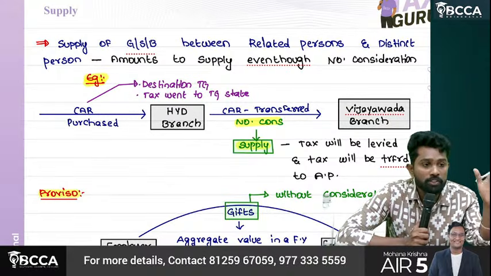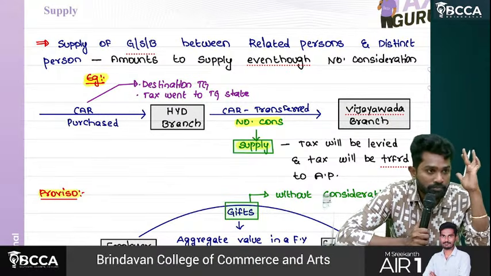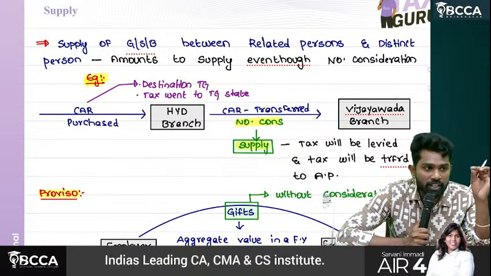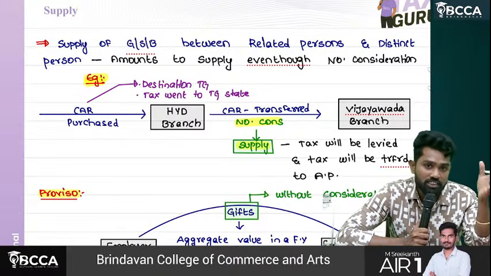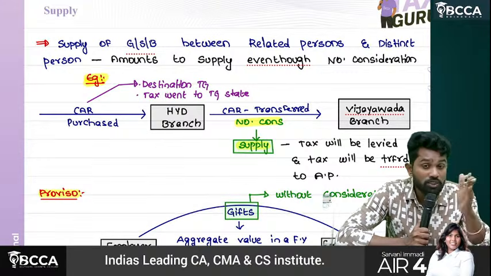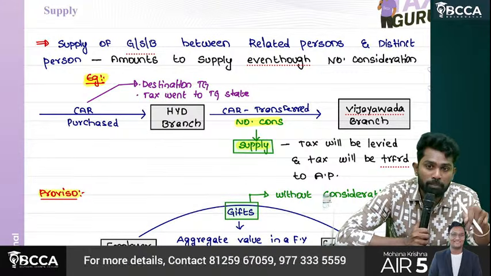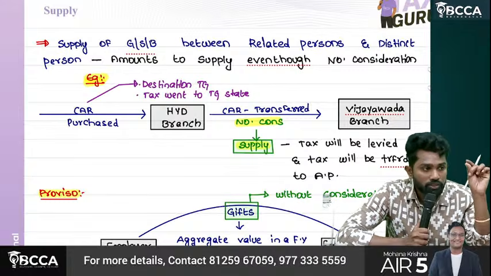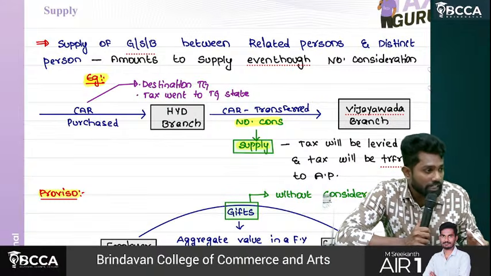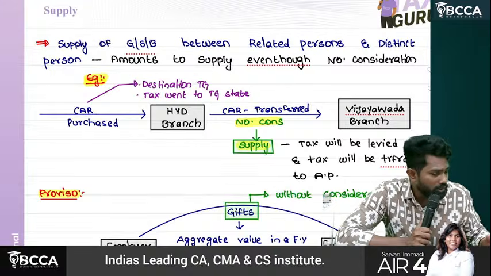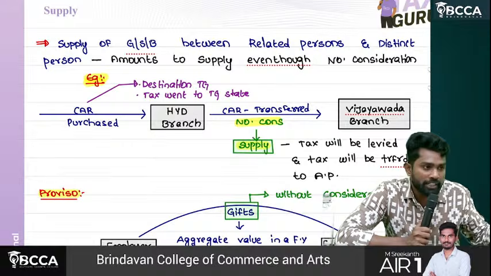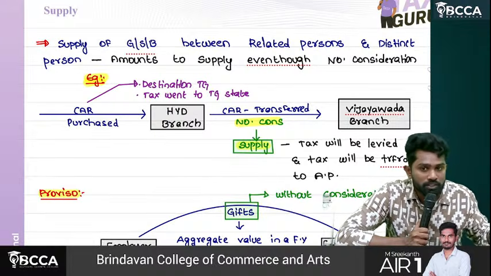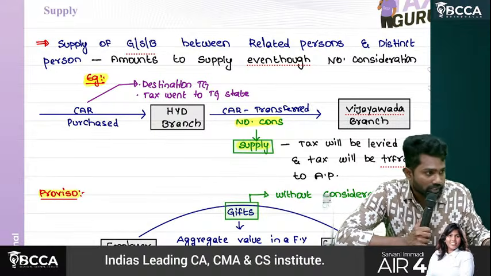In our example, if you remember, inter-branch accounting, departmental accounting, one branch to another branch stock transferred, one department to another department stock transferred. Okay, if they have separate registrations, they are called distinct persons. Such stock transfers have to be treated as what? Supply only. Understand? So any goods, services or both transferred between distinct persons, no money charged because both are your units only, your branches only. No money transacted, but still it amounts to what? Supply, even though there is no consideration.